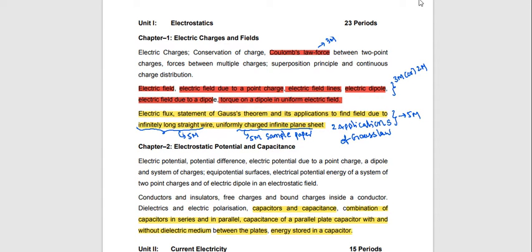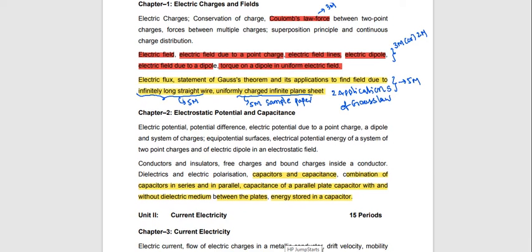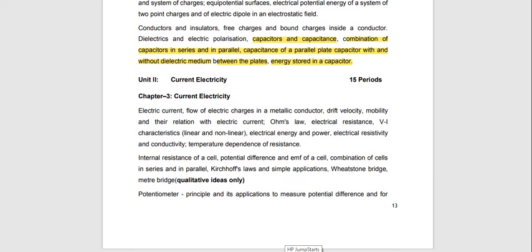Let us go to the next chapter. The next chapter is potential and capacitance. This one is completed, and the next one is current electricity. In current electricity, what are the important questions? I will give the most important questions.